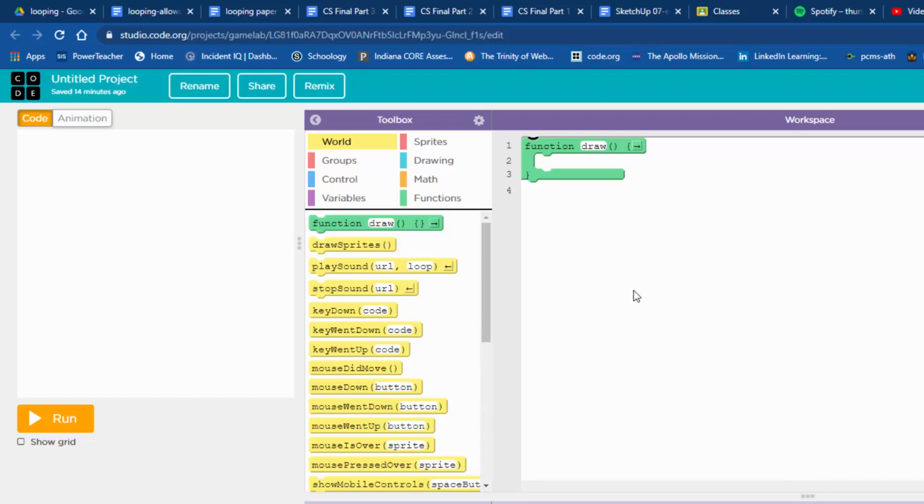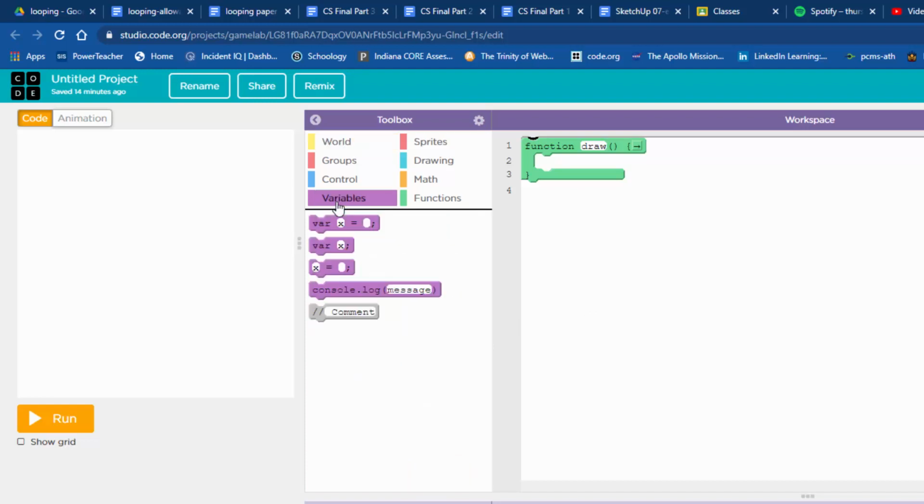All right, so it all starts like this. We're going to have some variables. We're going to be counting some things. So I'm going to go to the variable drawer. I'm going to use the first one here. This is where we need the var part of it. So I'm going to bring over 1, 2, 3 of those. What are we going to be counting? Well, we're going to be counting people. And we're going to start that off at 1, because the first person in line is person what? Person number 1. So we're going to start it that way.